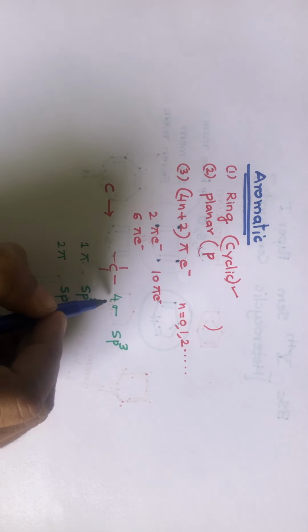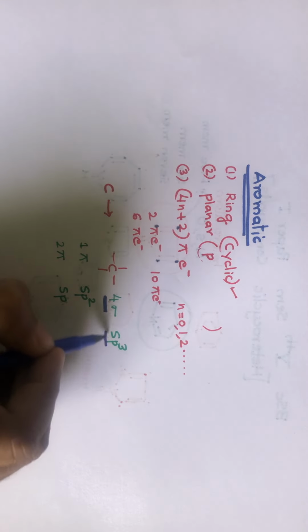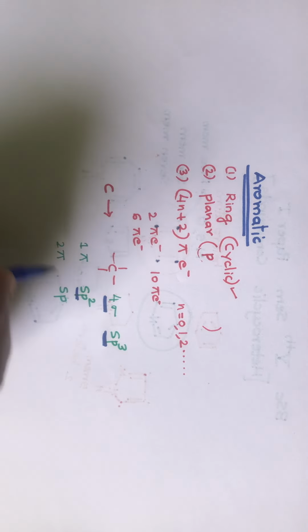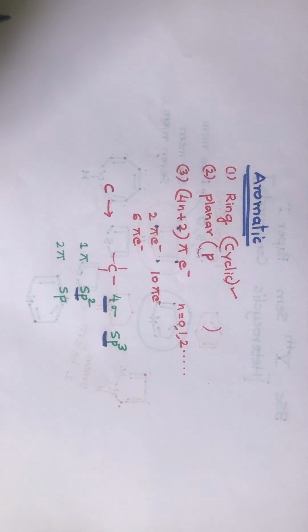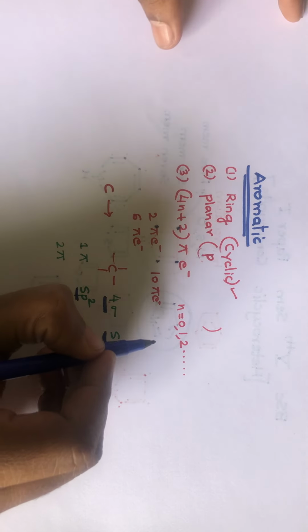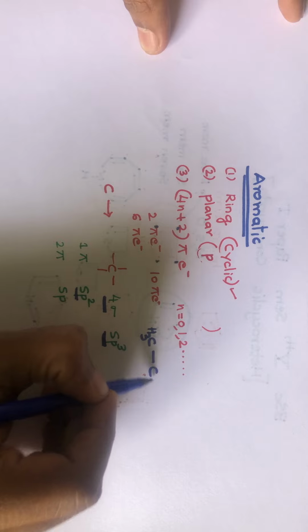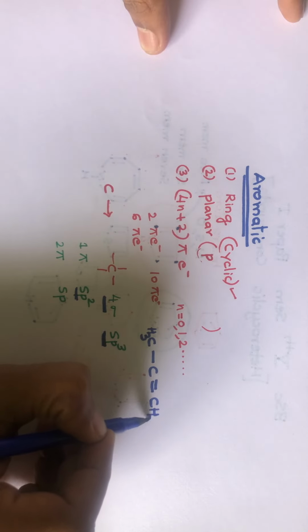If all 4 bonds are sigma, the hybridization is sp3. If there is 1 pi bond, it will be sp2. If there are 2 pi bonds, then it is sp. So if I want to take an example, I will take a simple structure, like this.